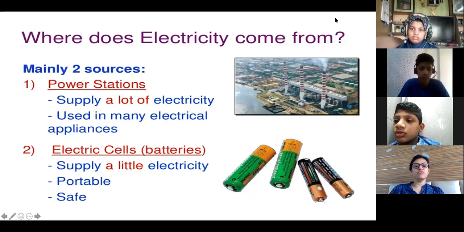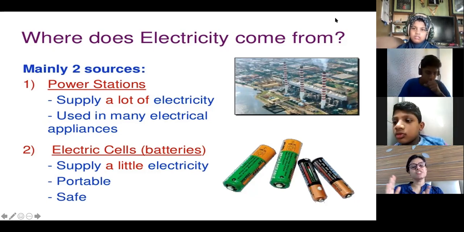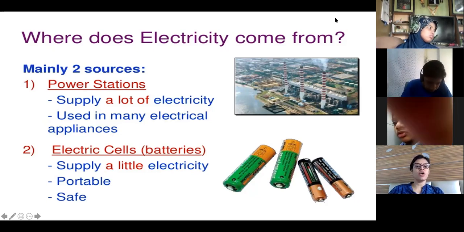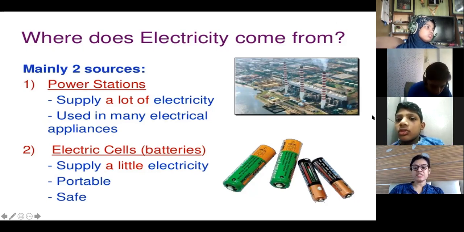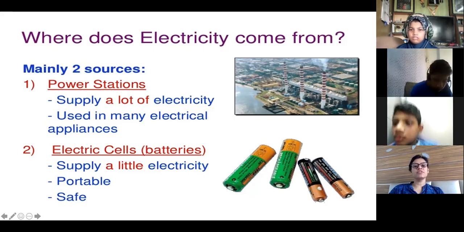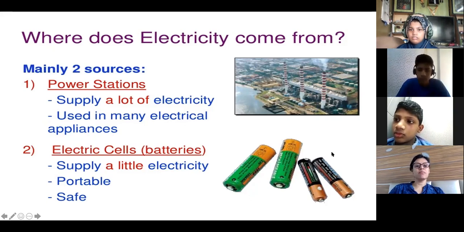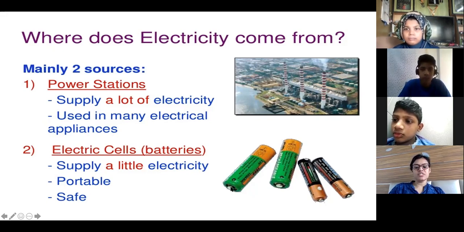Battery is basically, what did I tell you? A battery is when a number of cells are joined together. A single cell is called a cell. When these four cells are connected together, they make a battery. And the black material inside is carbon, because you have this protruding part.